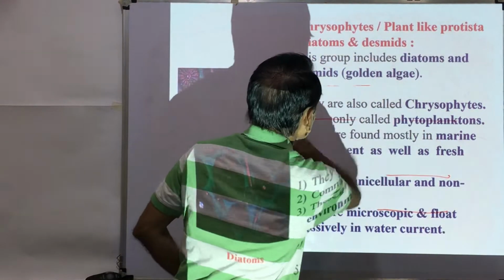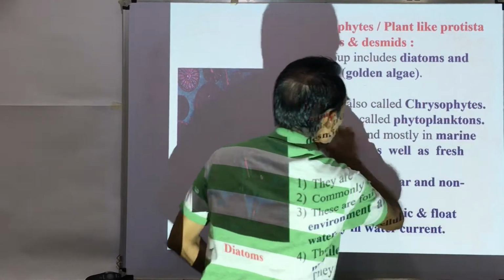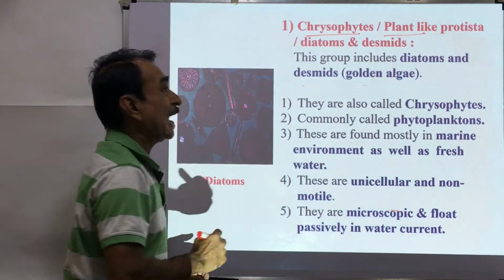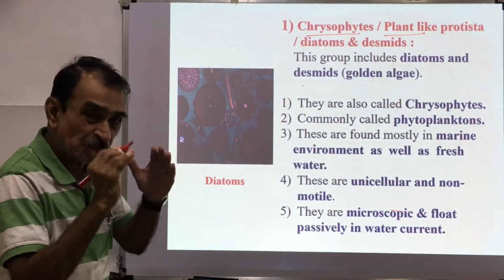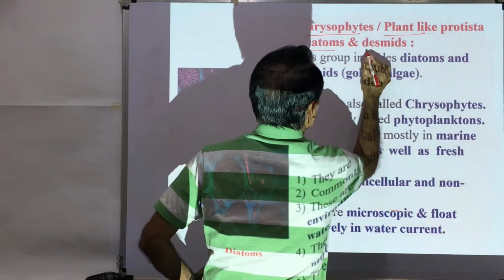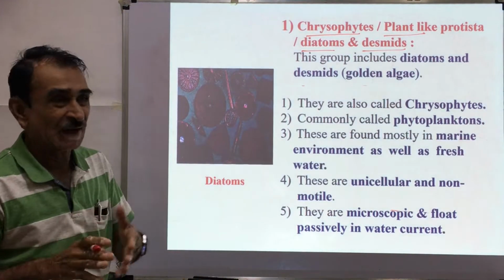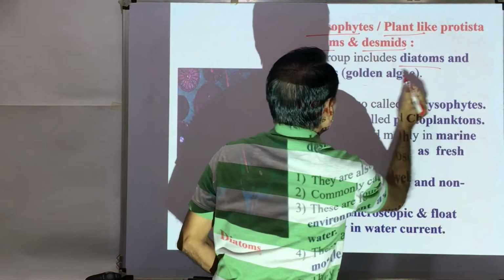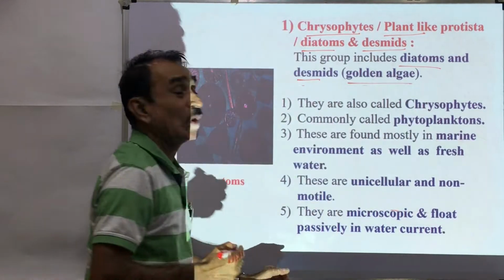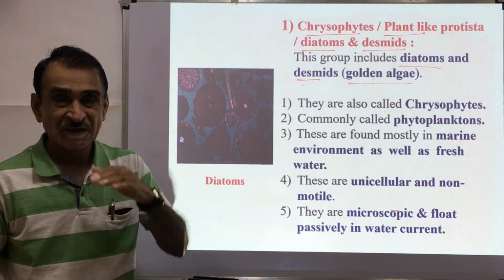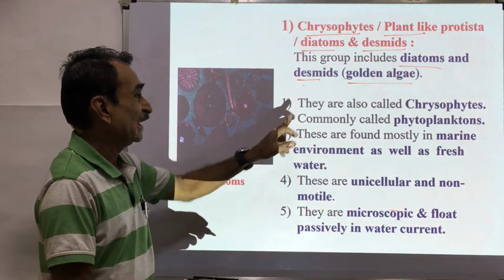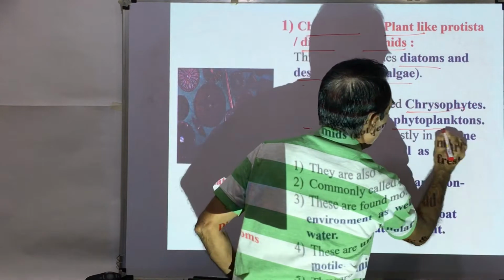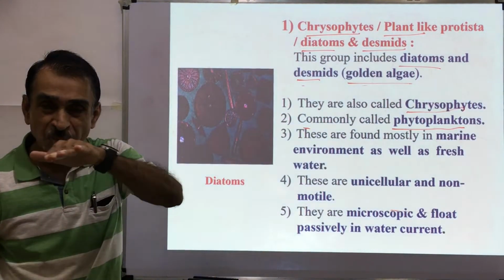Then we shall see the first category of Protista, the chrysophytes. These are also called plant-like Protista. In this plant-like Protista, diatoms and desmids are included. Then we shall see what these diatoms and desmids are. This group includes diatoms and desmids, and these are also called golden algae because of their color. Here, these chrysophytes are commonly phytoplanktons. These are floating on the surface of water.